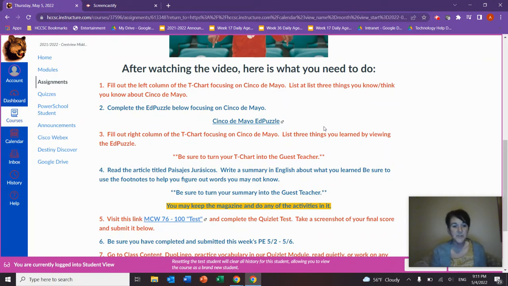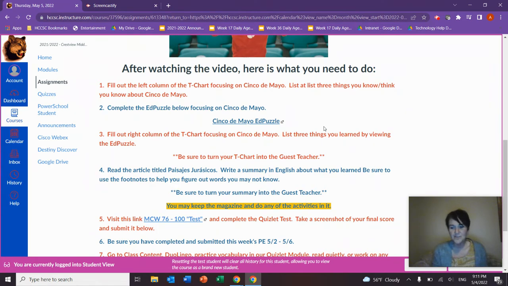So now you are going to read an article. The article is written in Spanish and it's titled Paisajes Jurásicos. After you've read the article, you're going to write a summary in English about what you learned. Make sure that you're using the footnotes that are at the bottom. I believe they're on the bottom right-hand side of the article. And so those are going to help you figure out words that you may not know.